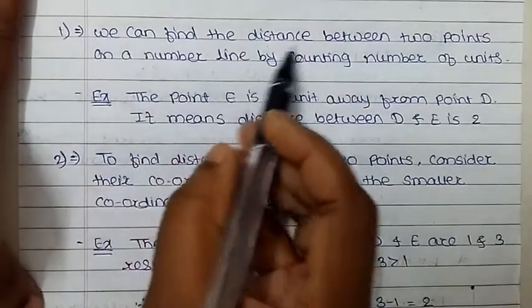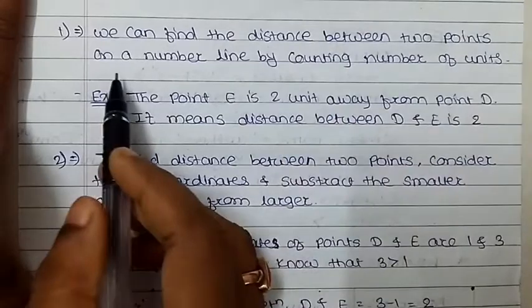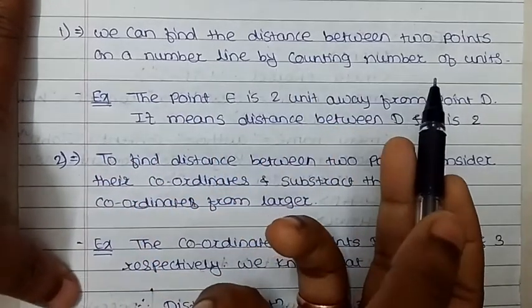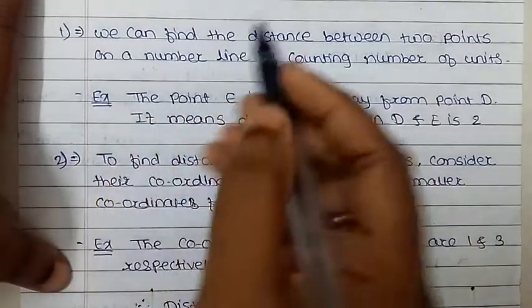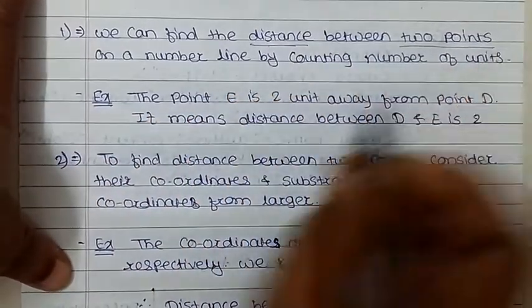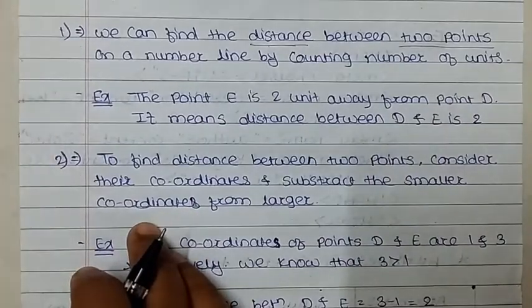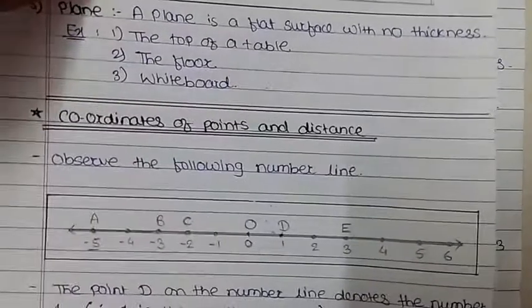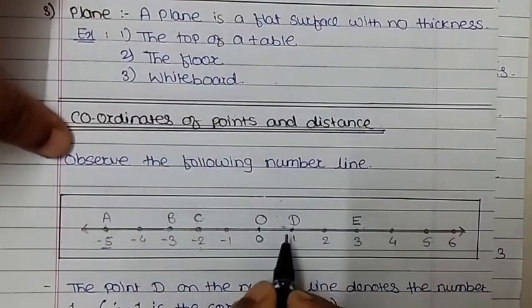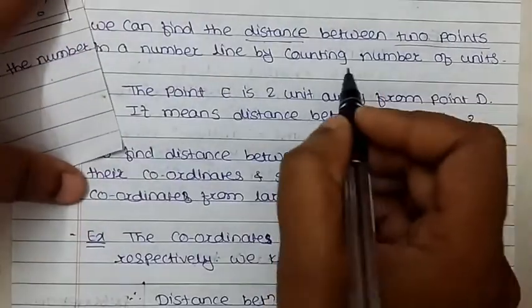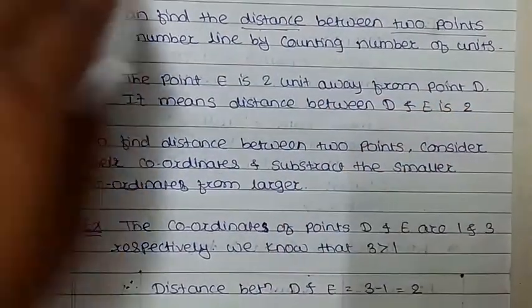We can find the distance between 2 points on a number line by counting the number of units. Okay, next concept: we have to find out the distance between 2 points. So how do we find the distance between 2 points? Just observe this number line here, by counting the units, counting the number of units.